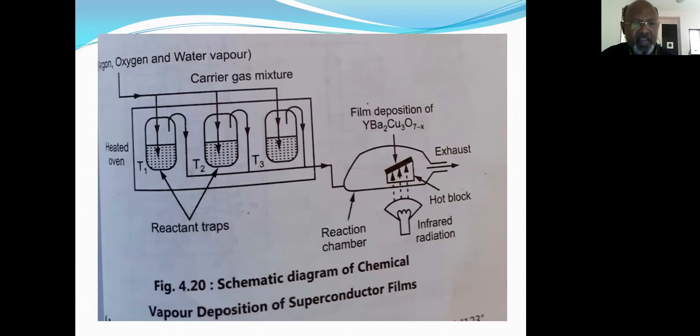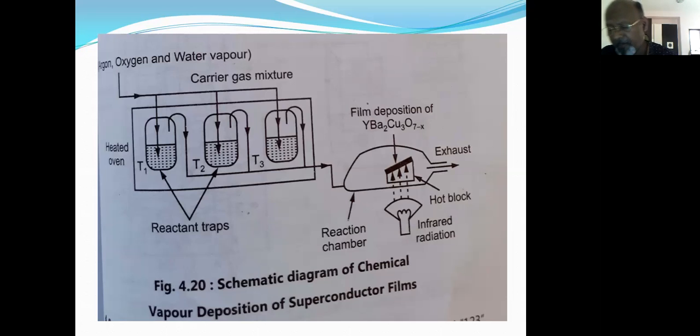Here in the chemical vapor deposition diagram, we have shown the different parts of this method. In electronic devices, semiconductors are used in the form of thin films. These thin films are made with the help of this chemical vapor deposition method.